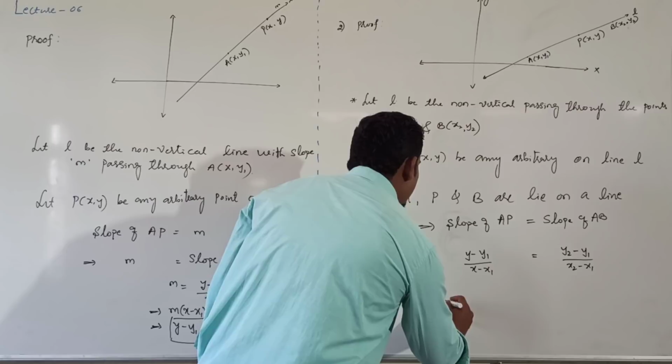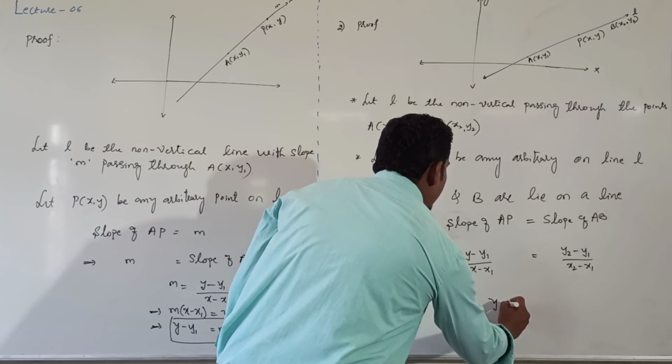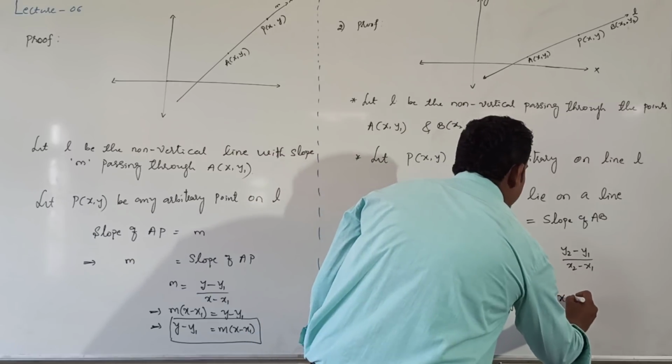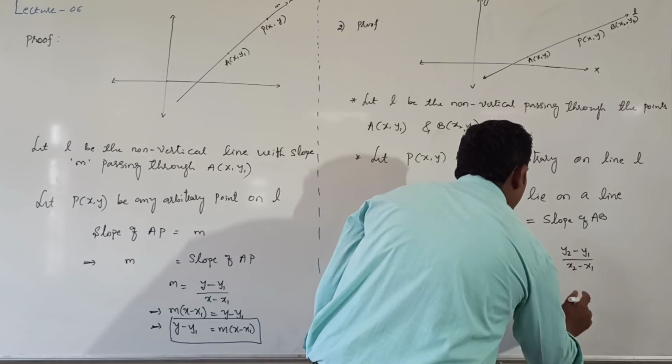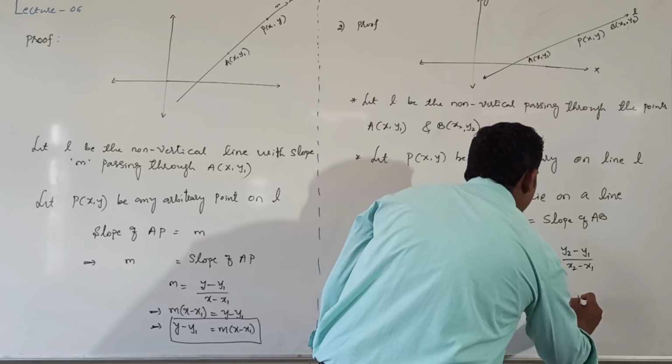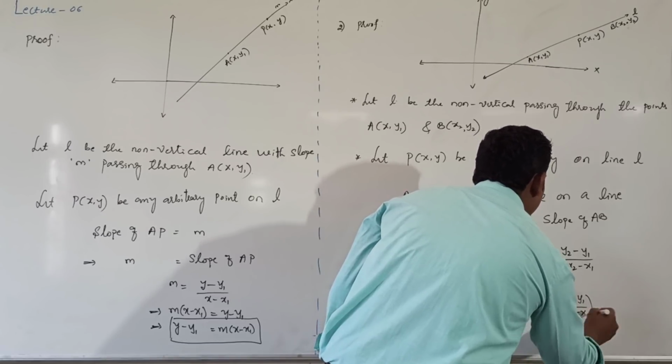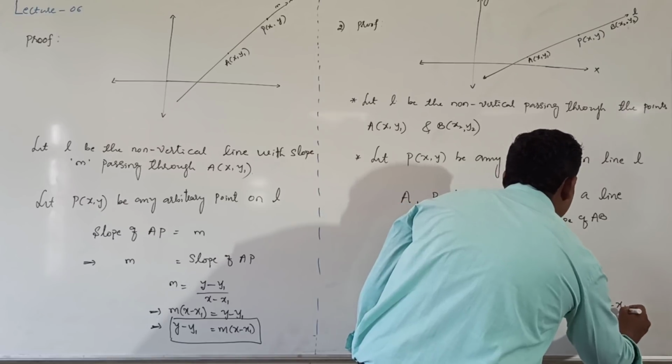We need the equation, so just cross multiply: y minus y1 is equal to (y2 minus y1) divided by (x2 minus x1) into (x minus x1).